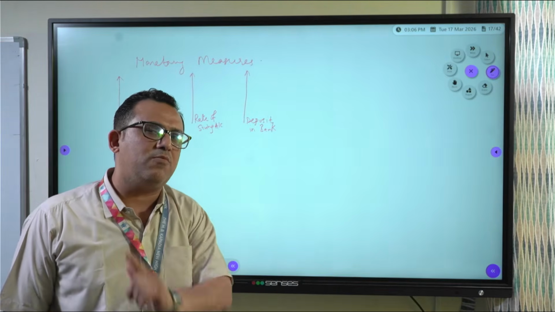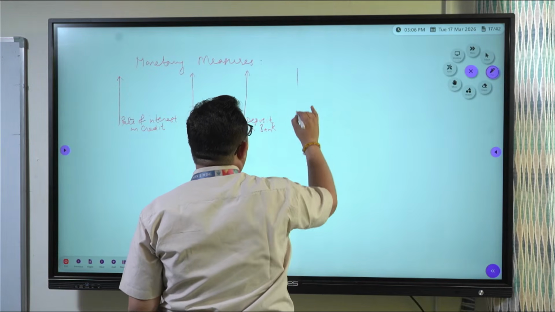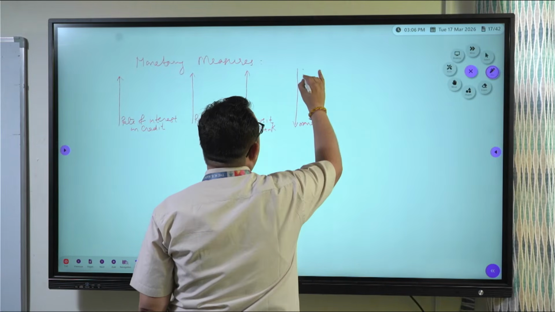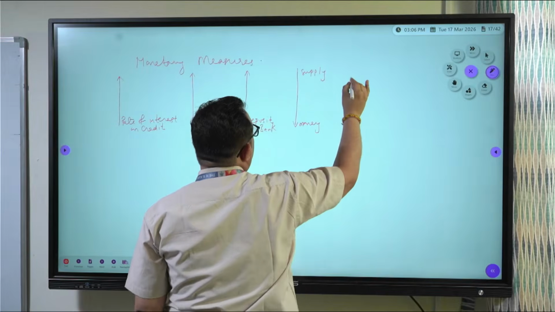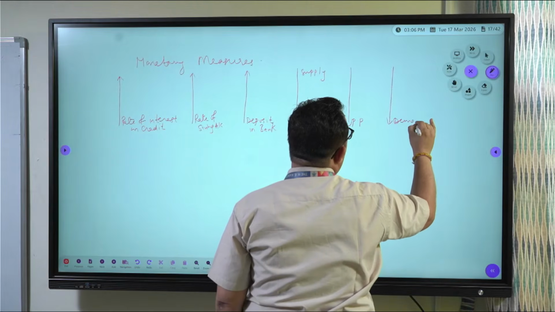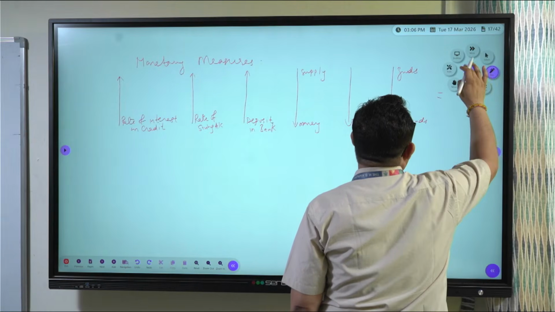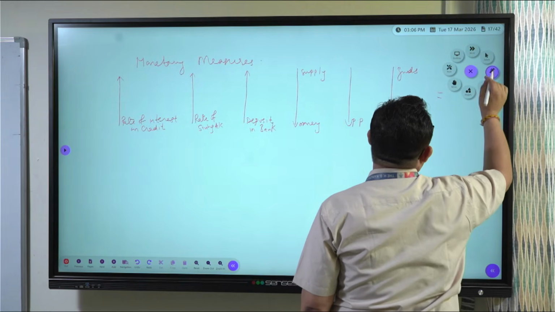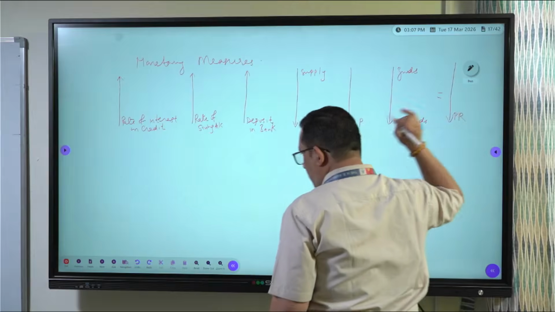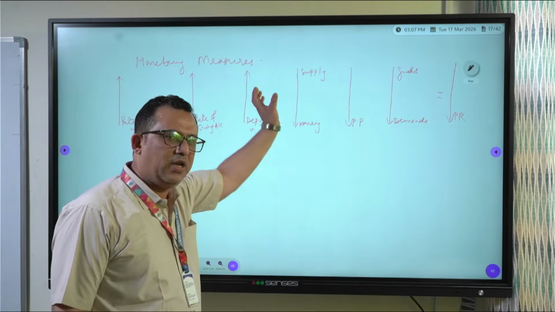As loans become costlier, nobody will take loans. Ultimately, the supply of money will decrease. Purchasing power will reduce. Demand for goods will reduce. And the price rise comes under control because demand will reduce while supply will be maintained. So ultimately, the price rise will come under control. This is what the government does to control the supply of money.